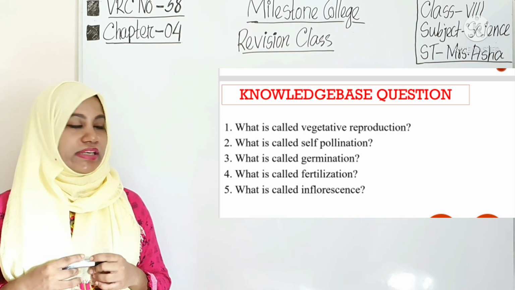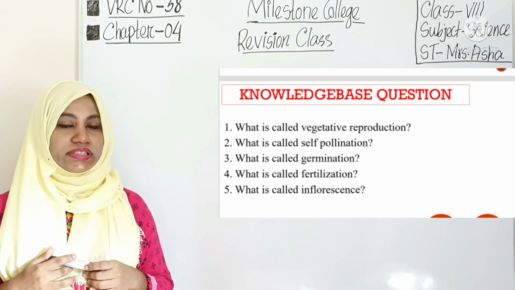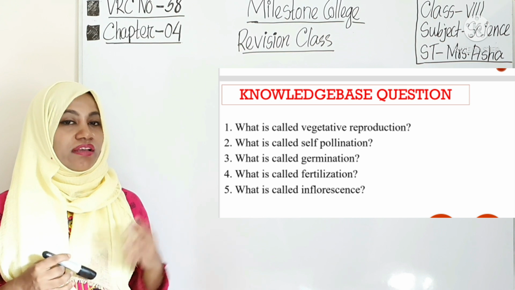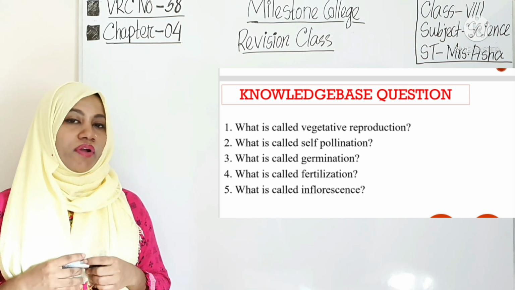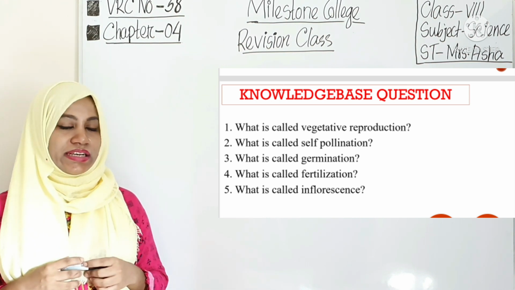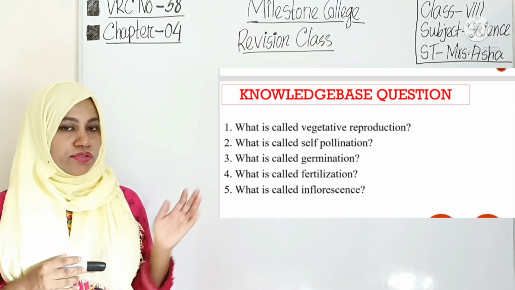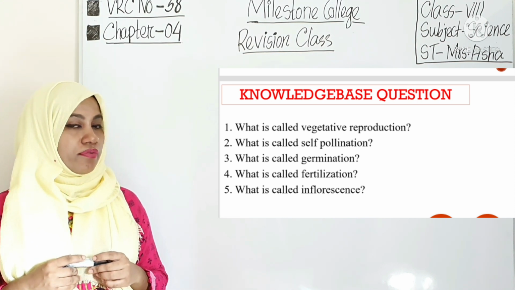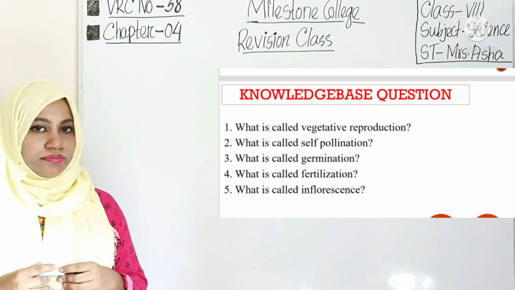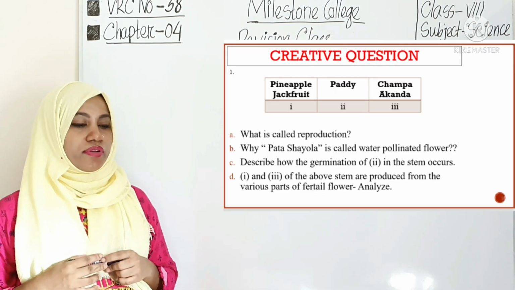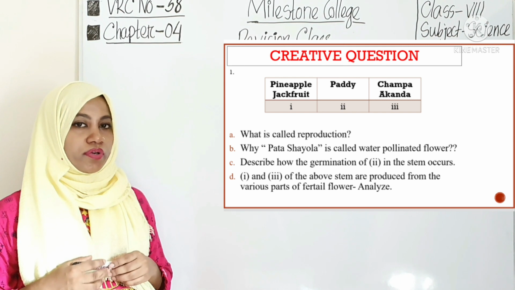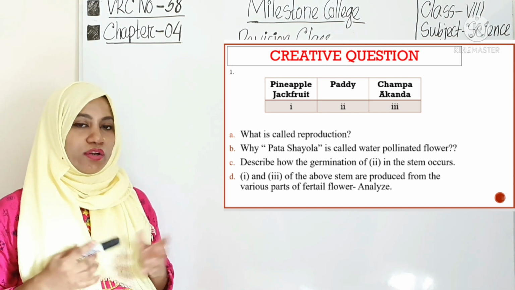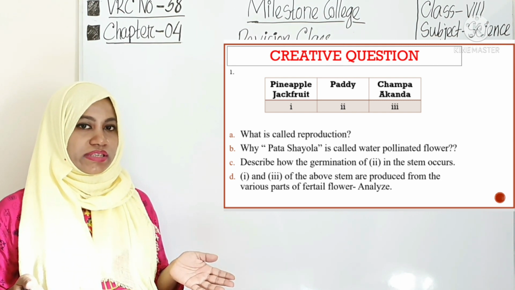Our next question is, what is called inflorescence? The mode of arrangement of flowers in the plant is called its inflorescence. So that's all today's knowledge based question answers. We will go for the first creative question. Number 1 question, what is called reproduction? That all you know, I don't need to discuss anymore.